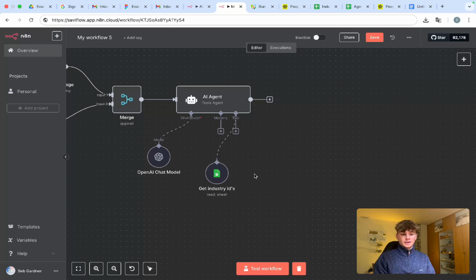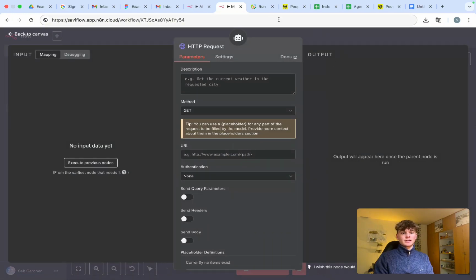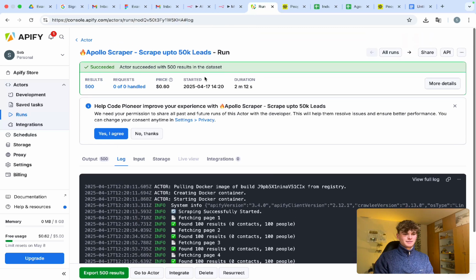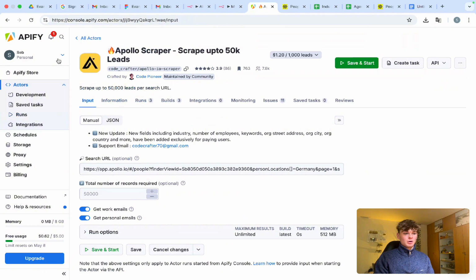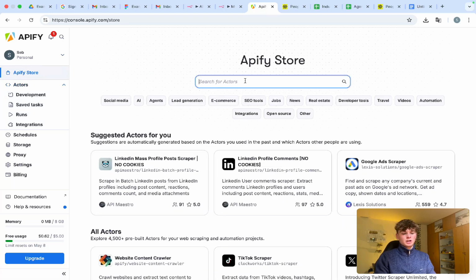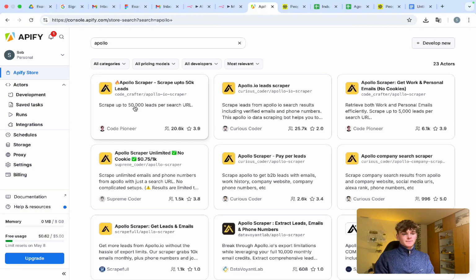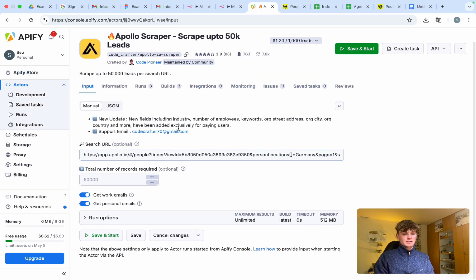Okay, and now the last thing that we need to do for this AI agent is add an HTTP request. This is going to request the scraper, the actor in Apify. It's the Apollo scraper, scrape up to 50,000 leads. So if you're new to Apify, you go to the Apify Store, search Apollo, and then Apollo scraper, scrape up to 50,000 leads. That's the one we're looking for. Click on that, and then you'll be taken to this page.